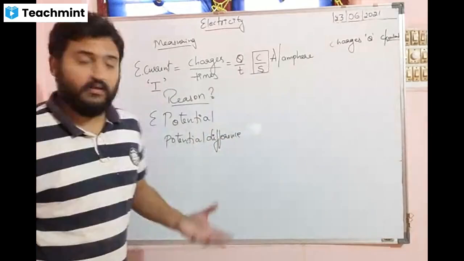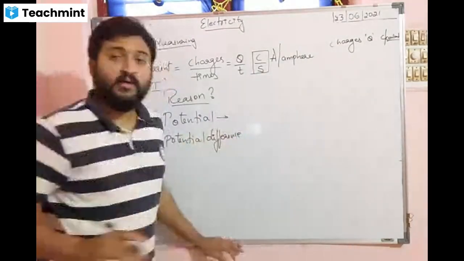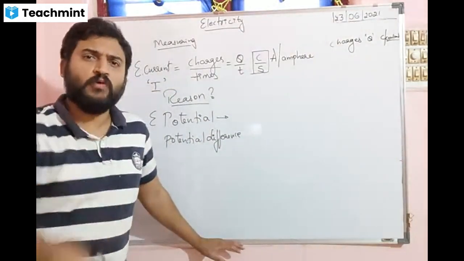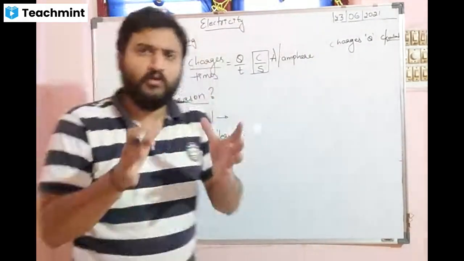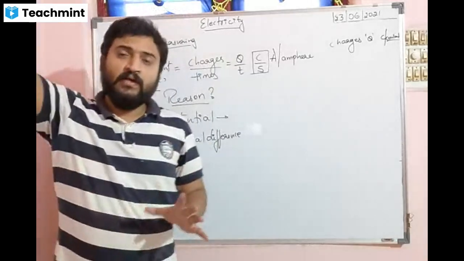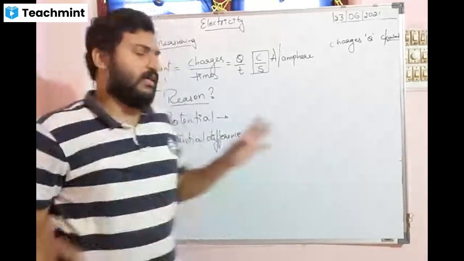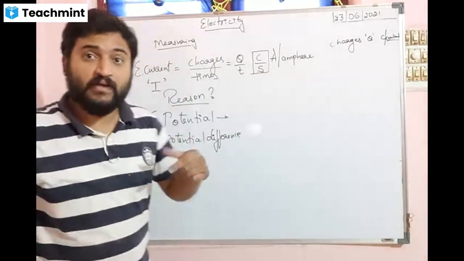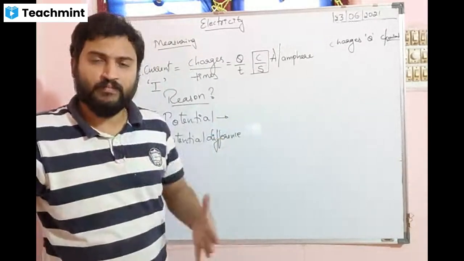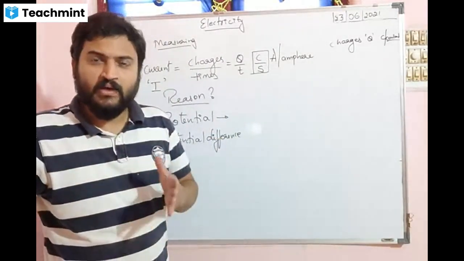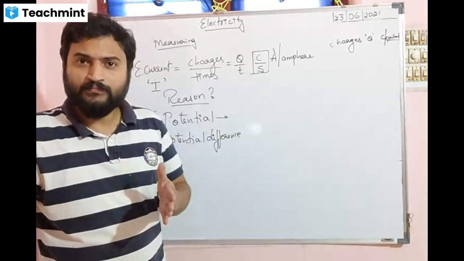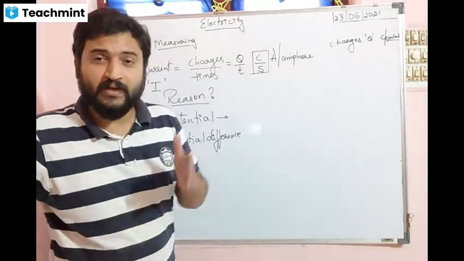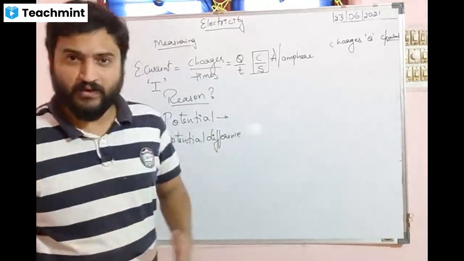So what is electric potential? Electric potential is nothing but the amount of work done to bring charges from infinity to a point. Infinity to a point is called electric potential. Potential difference is the amount of work done in bringing the charges from one point to another point. Everybody repeat. Amount of work done. Work done in bringing the charges from one point to another point.